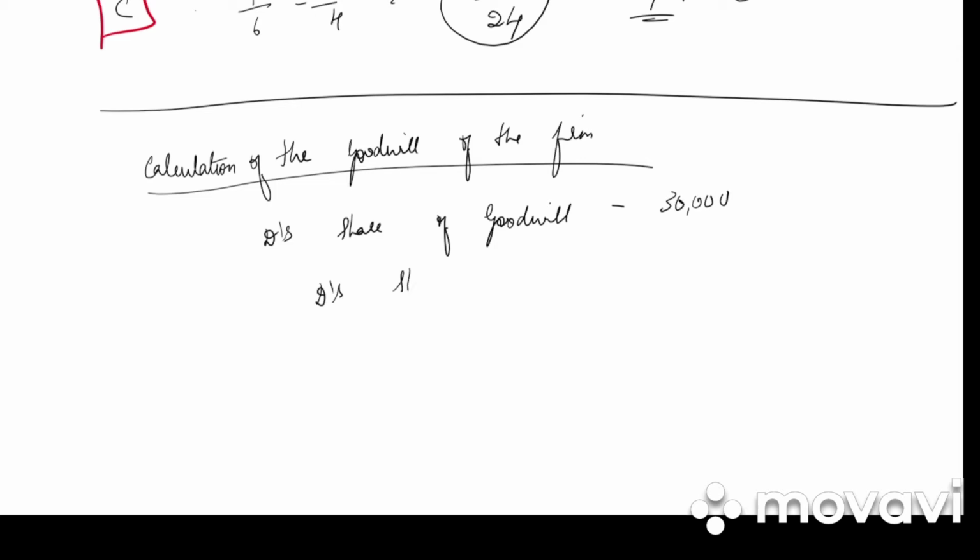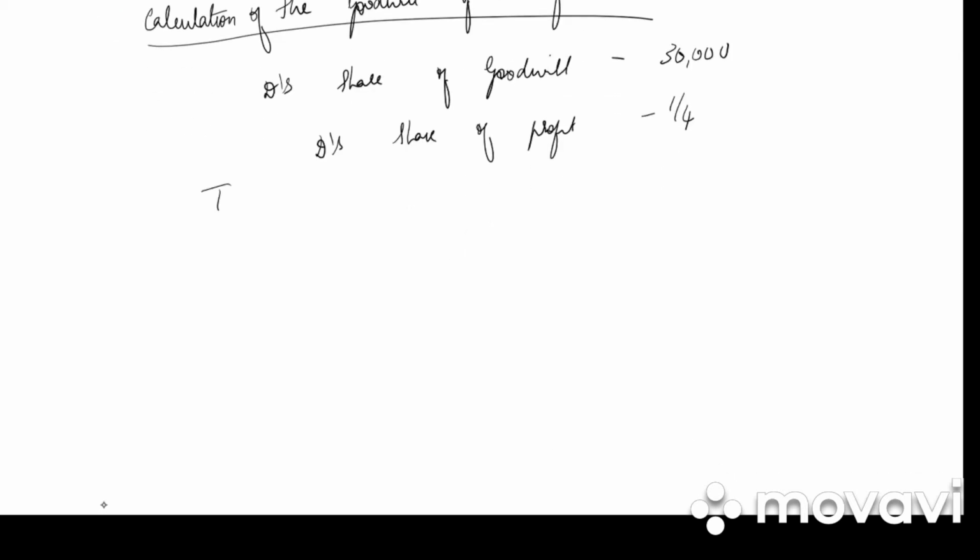D's share of profit is given. D's share of profit is 1/4. So total value of goodwill, how much is it? 30,000 into 4/1, that is 1,20,000. So the total amount of goodwill of the firm will be 1,20,000.